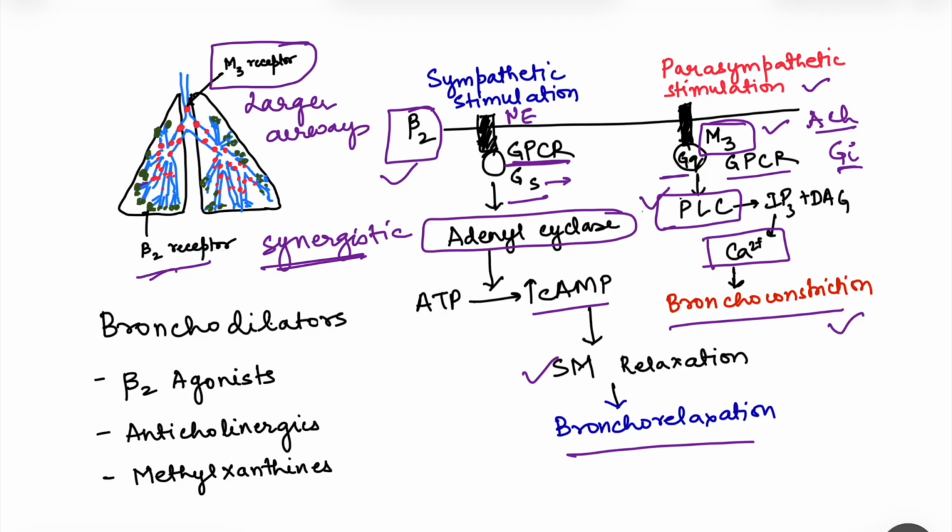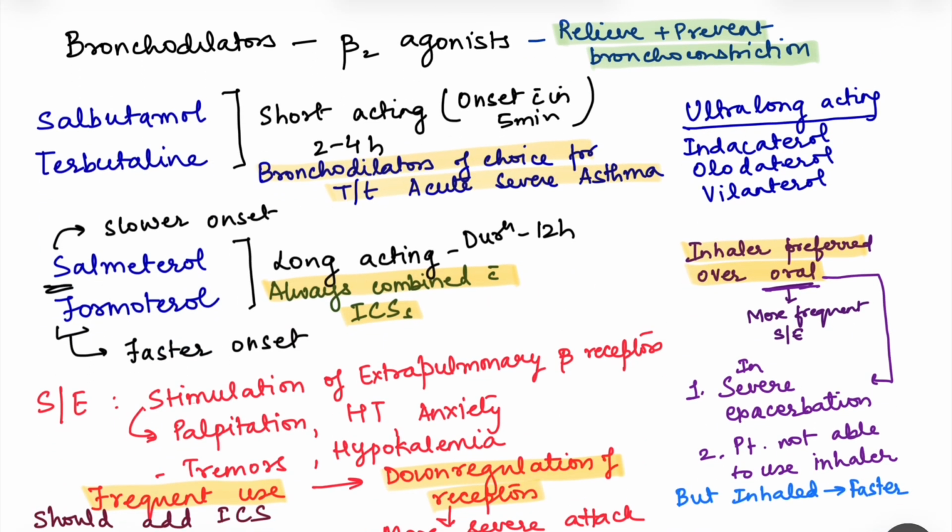Now, what are the different types of bronchodilators which are used in bronchial asthma? We have beta 2 agonists. We have seen anything which stimulates beta 2 receptors is going to lead to bronchodilation. Then we have anticholinergics, because if we block this M3 receptor, we have seen parasympathetic stimulation causes bronchoconstriction, so if we block this effect, there will be bronchodilation. And the next drugs are methylxanthines. So let us talk about these drugs one by one.